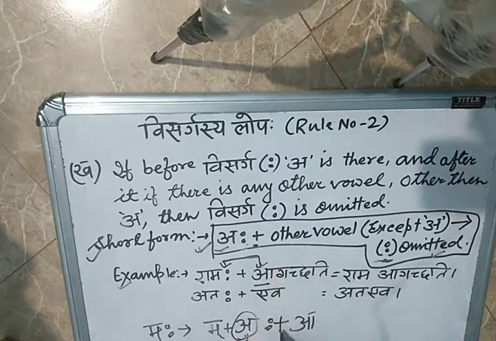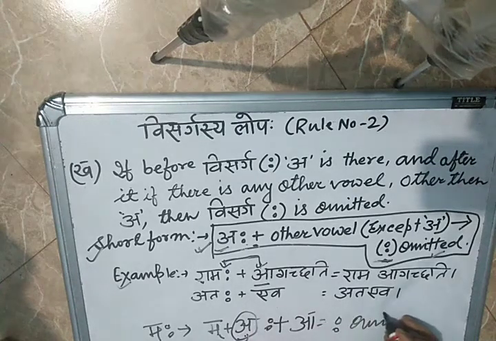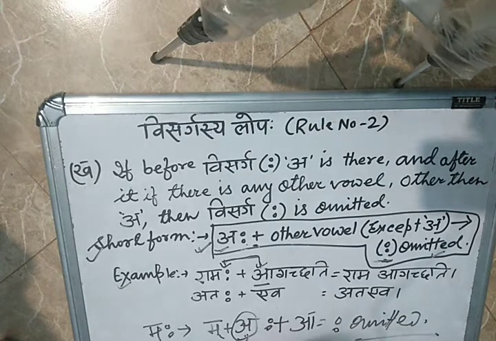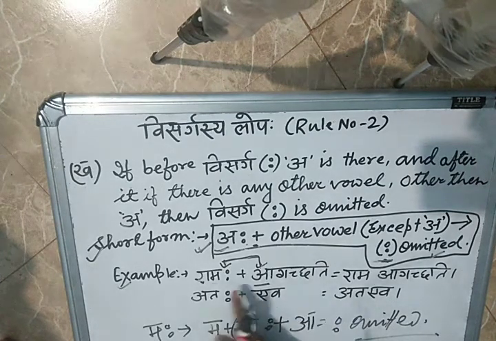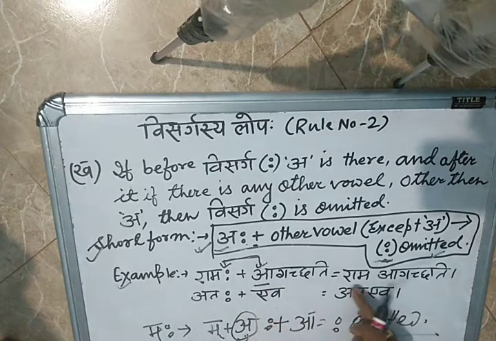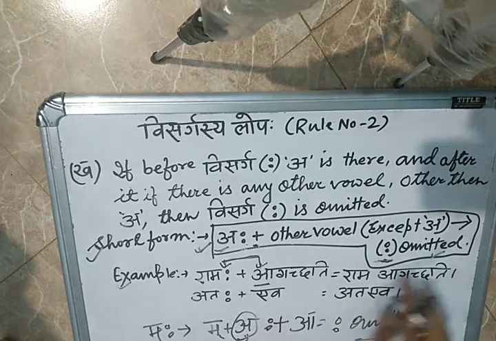So after the plus what is there? A is there. Then what are they telling? The visarga is omitted. That's why Ramah plus agachati is equal to Rama agachati. Follow the pronunciation: Ramah agachati, Rama agachati.